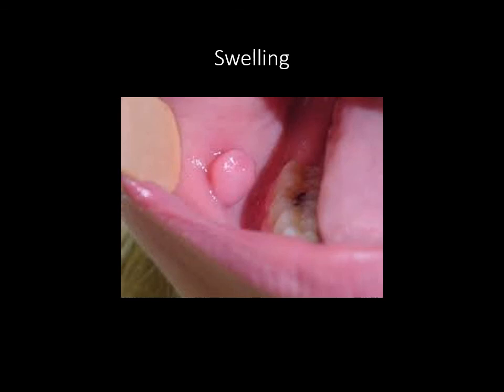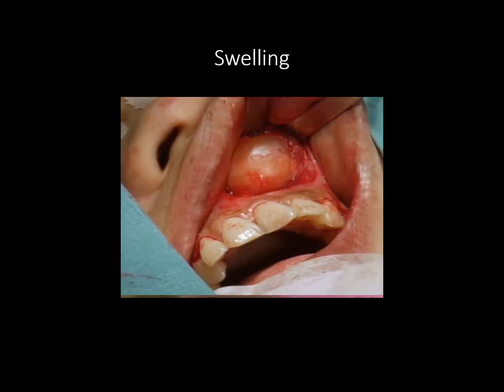Apart from that, because of multiple cheek bites, we have something what is called as mucus retention cysts. These are very small mucus filled glands, I mean swellings, and they're definitely not malignant potential. Only excision is the answer.